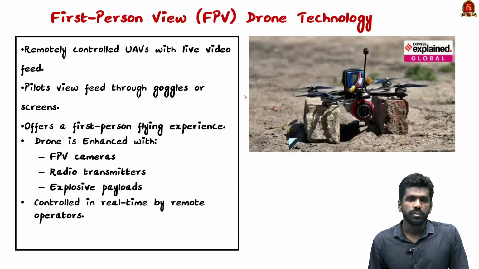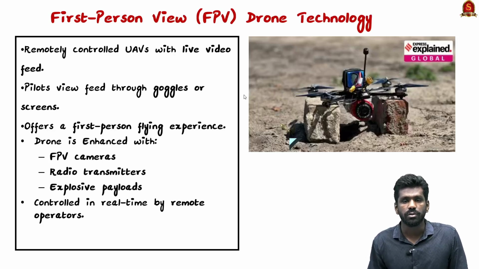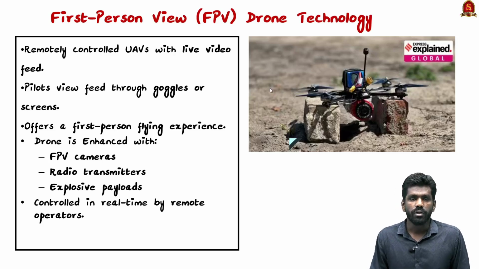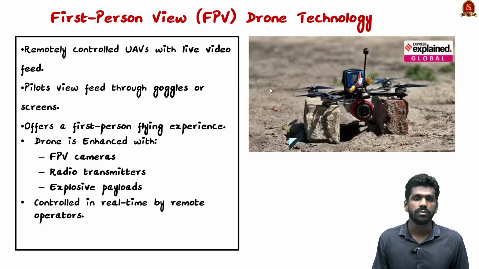Ukraine used first-person view, that is FPV drones, and hid them in wooden containers on trucks and transported them secretly into Russian territory. So these drones were launched remotely on the first day of the attack. These FPV drones are unmanned aerial vehicles which are controlled remotely using a live video feed. So the camera is placed on the drone and the drone is controlled remotely with a live feed from the camera on the drone. The pilots view this feed through goggles or screens, which gives them a first person perspective.